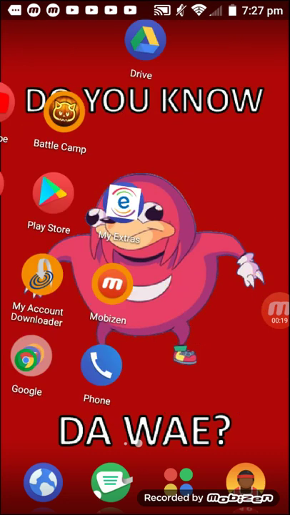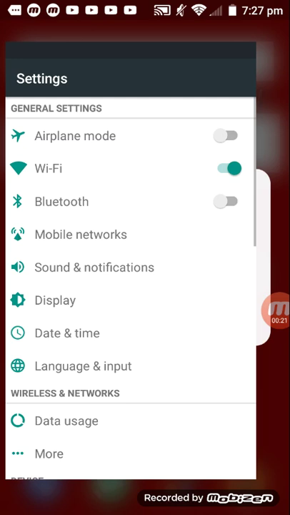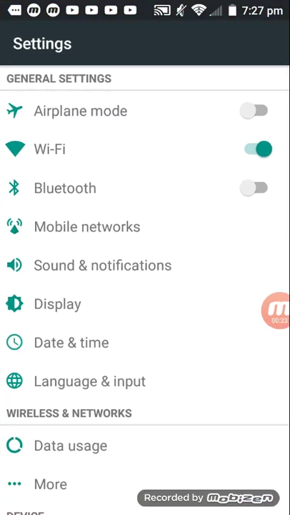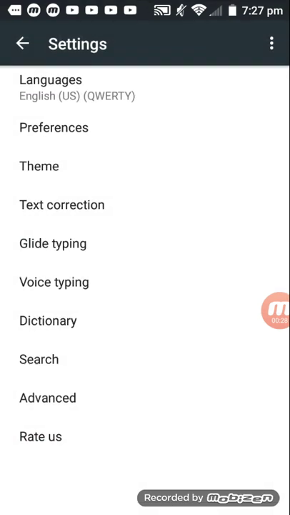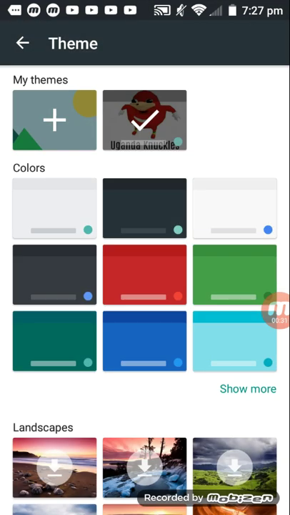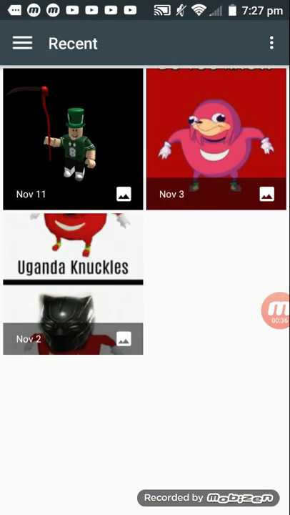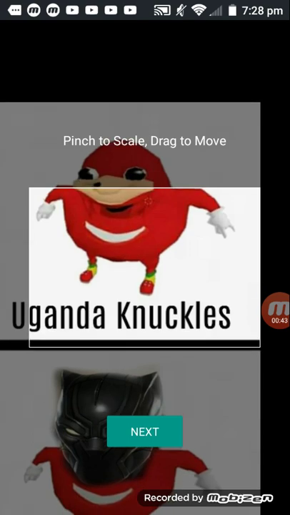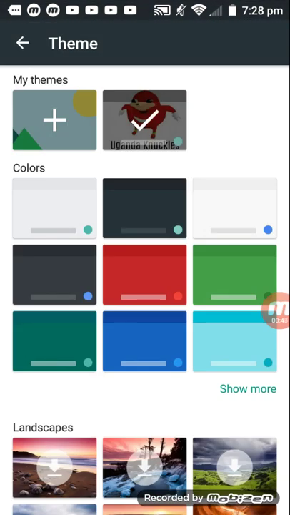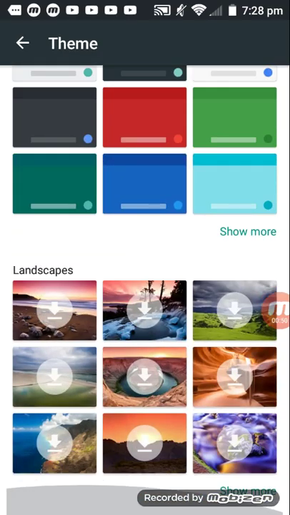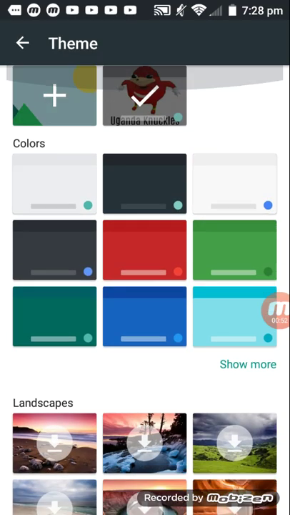And what you need to do to basically get any custom keyboard background, go to the settings, go to language and input, click this, go to the theme, and then click my themes, and then go to your picture, go to any picture you want. Then, as you can see, I click this picture, and then boom. Or if you don't want to do that, you can use your own custom theme.